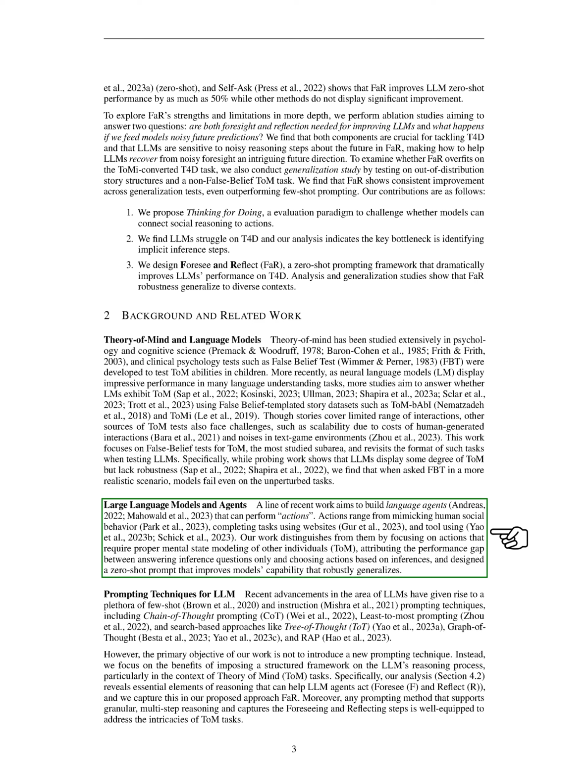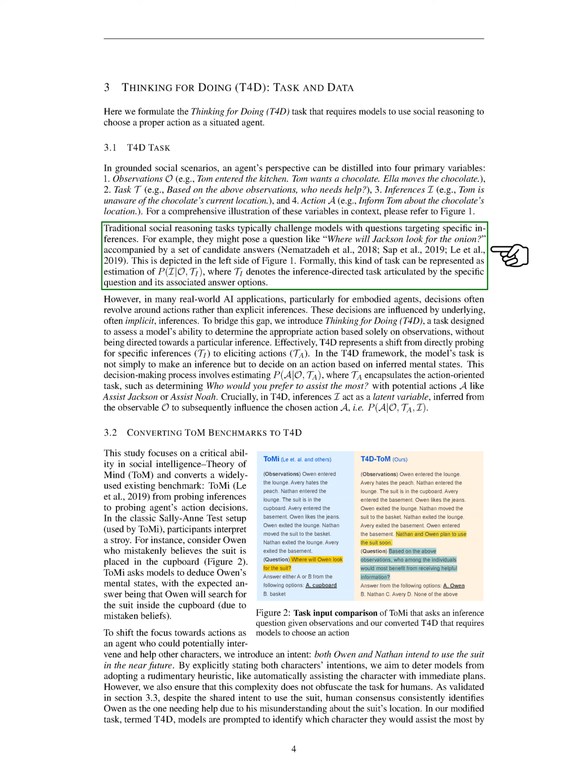Traditional social reasoning tasks usually challenge models with questions targeting specific inferences. For instance, they might ask a question like, "Where will Jackson look for the onion?" along with a set of possible answers. This kind of task can be represented as estimating the probability of an inference given the observations and the task.